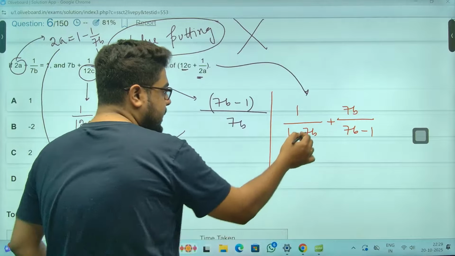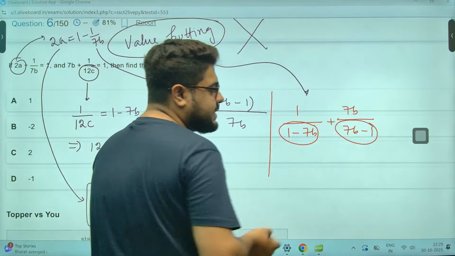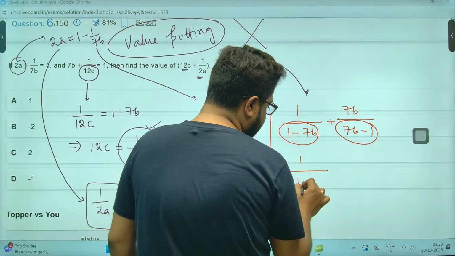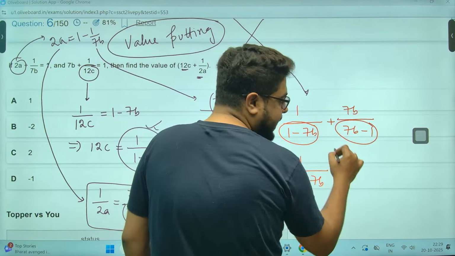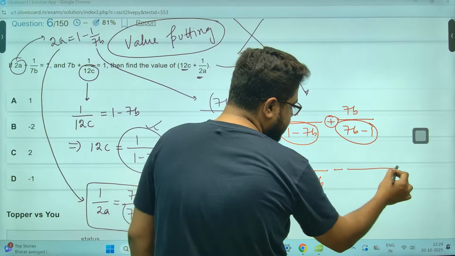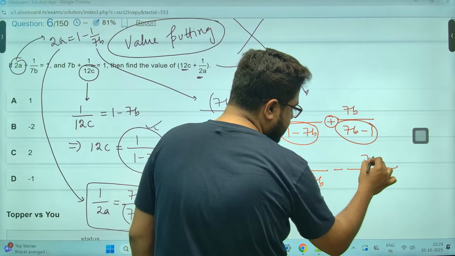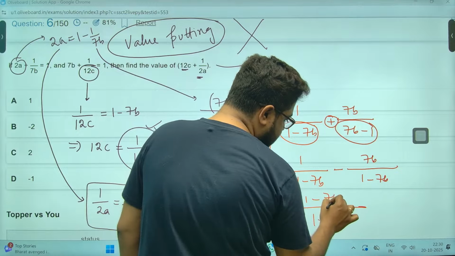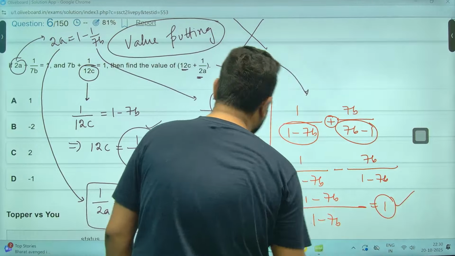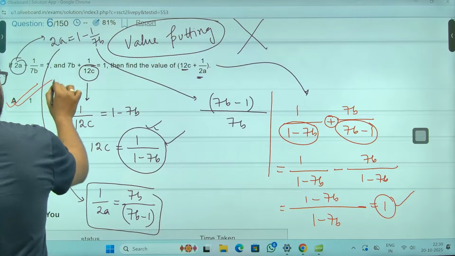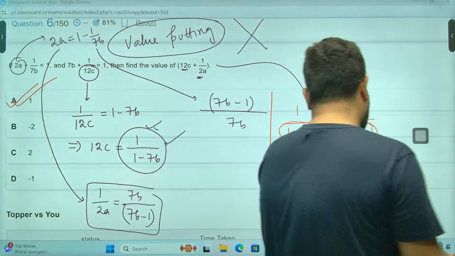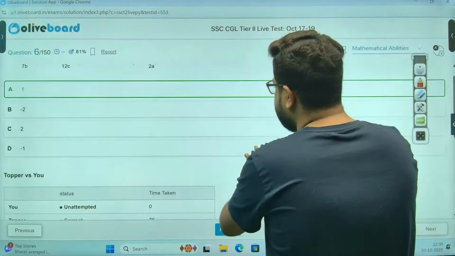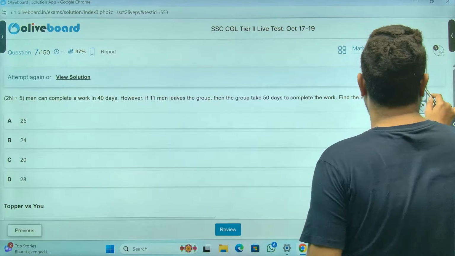Achha, do one thing. You see, this and this both are the same. Just a minus 1 you have to take common. So if I do this, 1 by 1 minus 7B, and if I take a minus common, this will become minus, and it will become 1 minus 7B. Now the calculation is really simple. So the answer comes out to be 1, which is option number A. Done. Right?